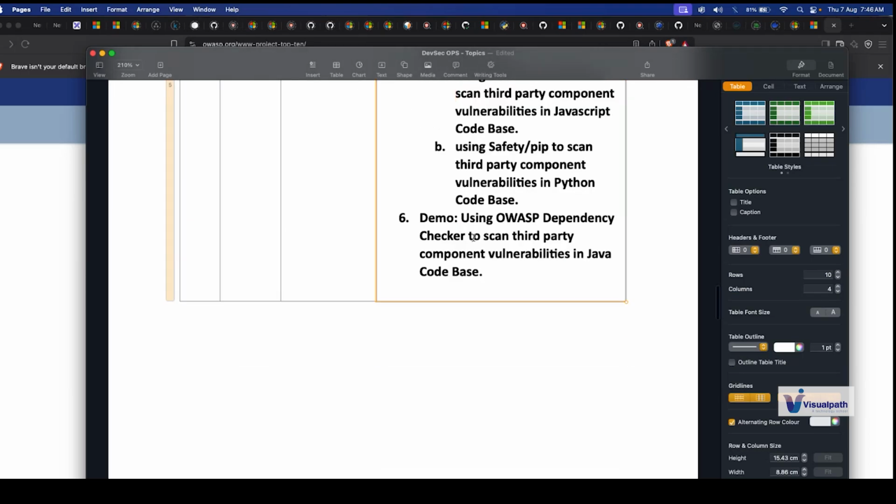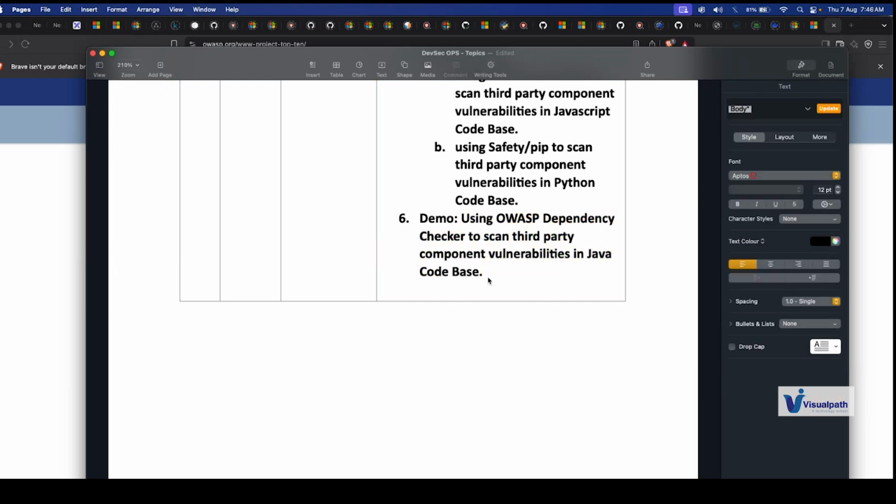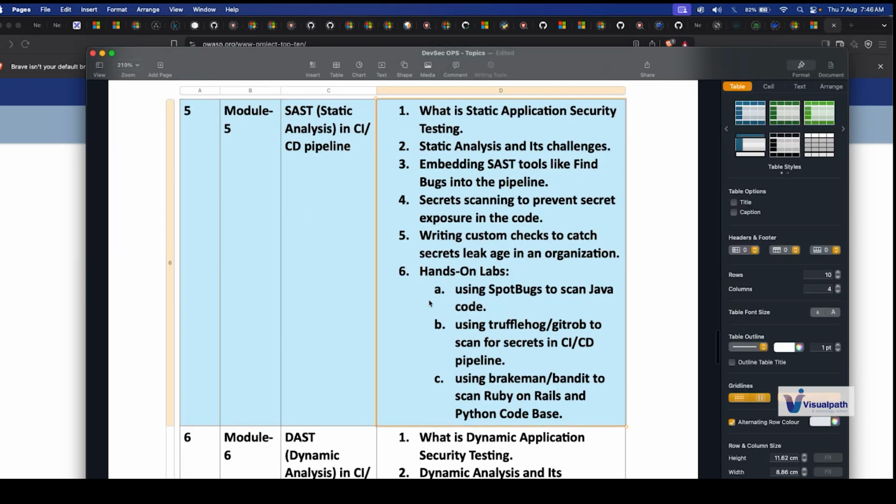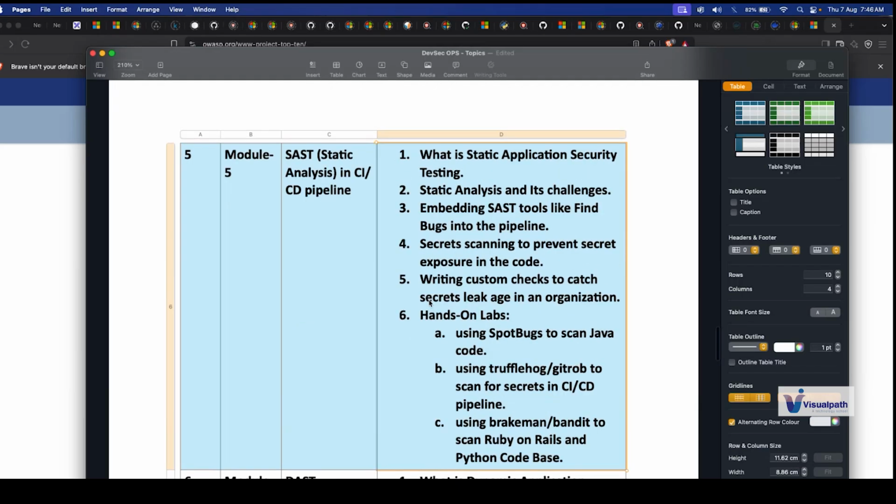I will also be doing a demo on Dependency-Check, scanning third-party vulnerabilities in one of the Java code bases. Then static code analysis: there are open source tools for it, and Bandit is one of them. There is Trufflehog for secret scanning. We will use all these tools and do a demo. I will explain what static code analysis is, secret scanning, writing custom checks and all those things. I will do everything and show it to you.